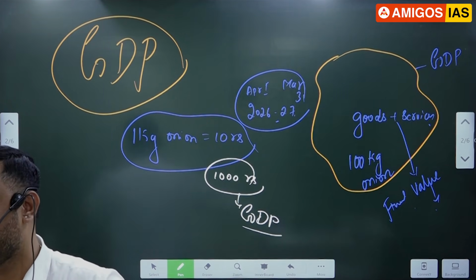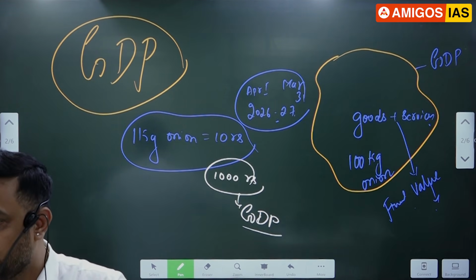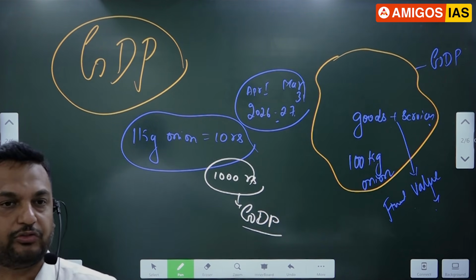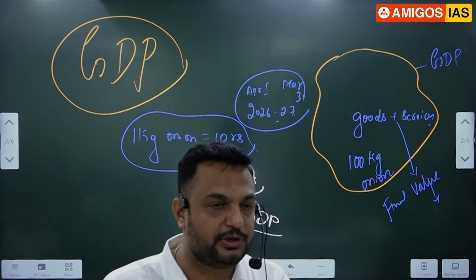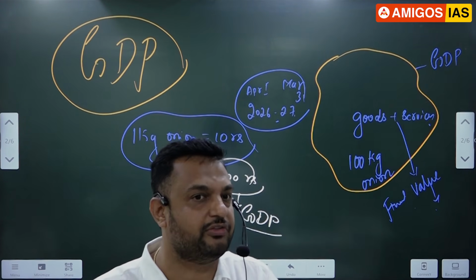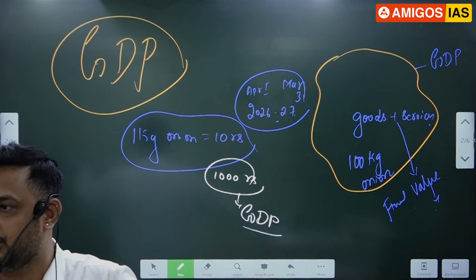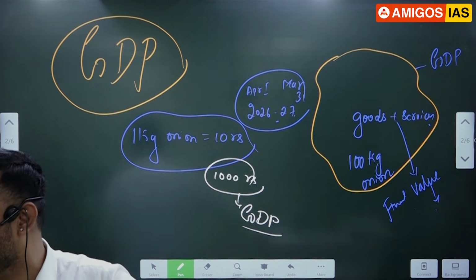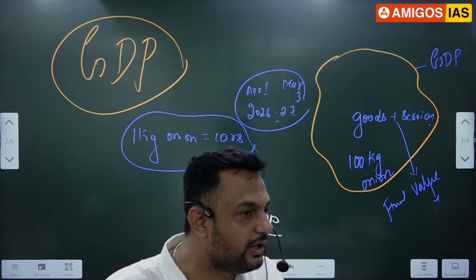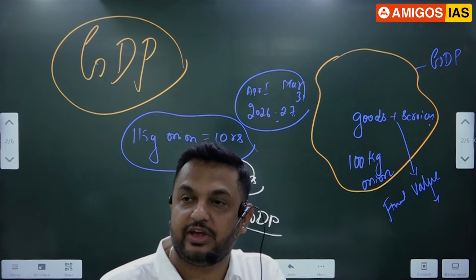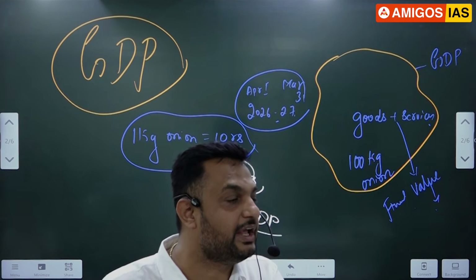Take an example, sir. If you are driving an auto for Ola cabs, remember how much value of services the auto produces every day. That data will be there because Ola is completely digitalized. But assume there is no Ola, and they provide the services by themselves. Wherever you give a hand, they stop the auto, take the customer, and collect 100 rupees, 200 rupees. With respect to that, there is no proper value recorded. As India is an informal economy, the accounting of GDP is not an easy task in India, sir.